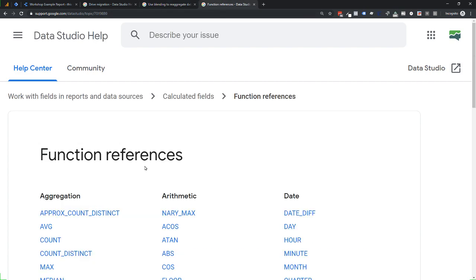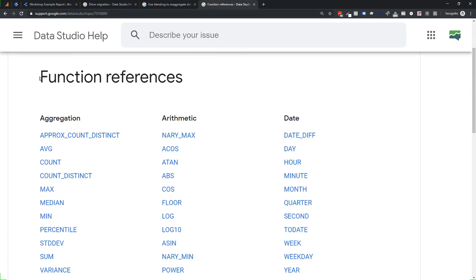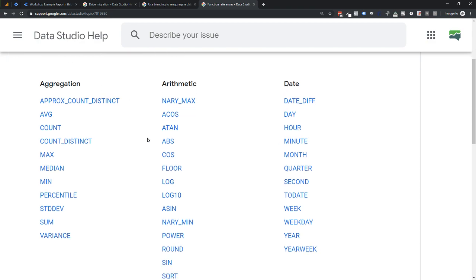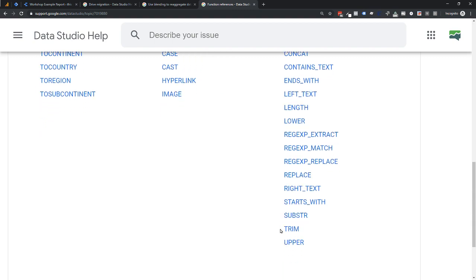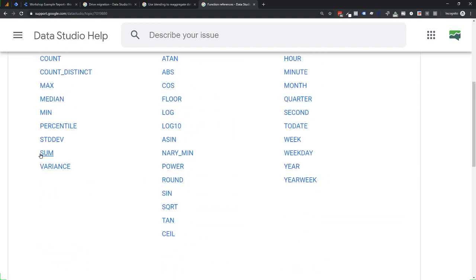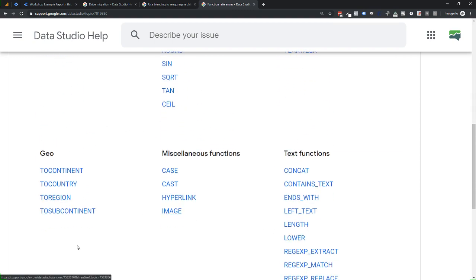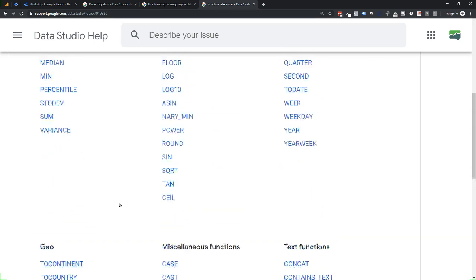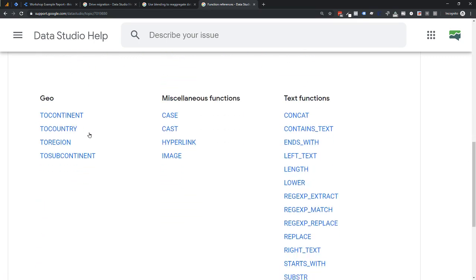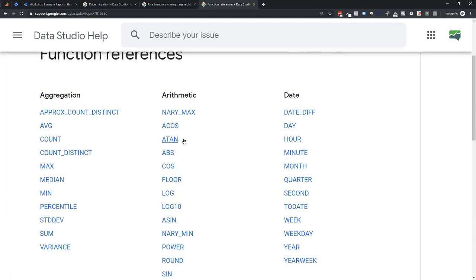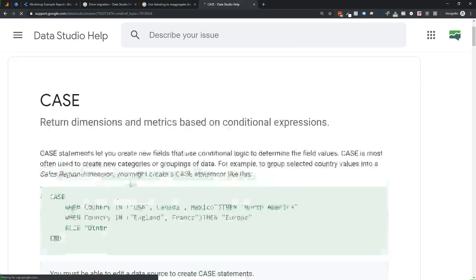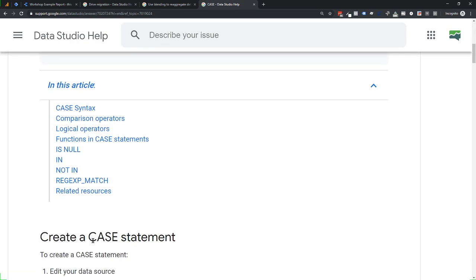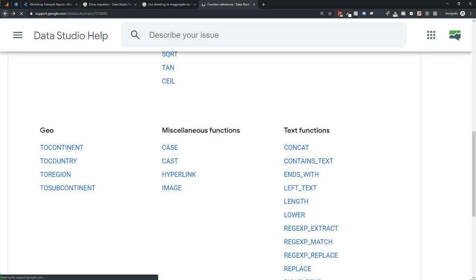Then the function references have been updated. So if you do calculated fields and you're doing functions with calculated fields, which you should be, and if you're not, you will be, this has just been organized a little bit to make it easier to get through, which my guess means there's going to be a lot more stuff coming down. That's why they reorganized it. So I'm really glad about this, because this used to be just a really giant long list that was harder to get through. So it's a little easier to get through the different functions that are there. And of course you can just click on these and get an idea of how to use it. They've got great examples of all of these. The documentation's just been incredible with Data Studio.